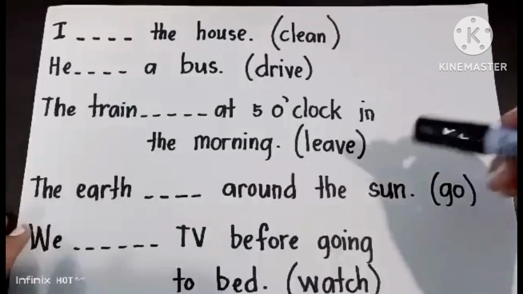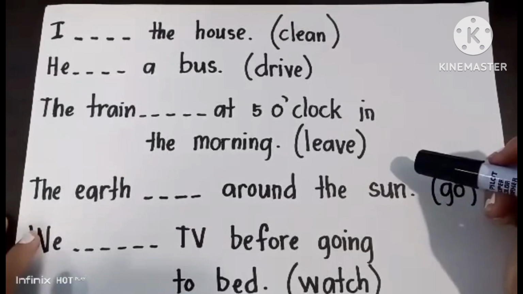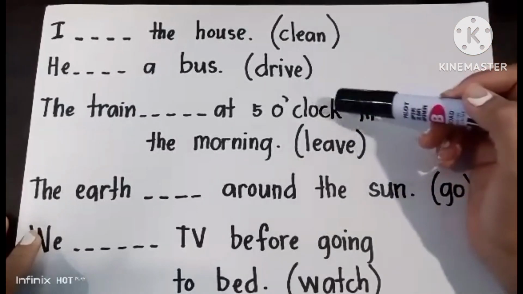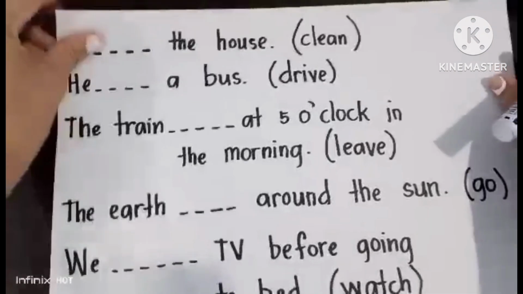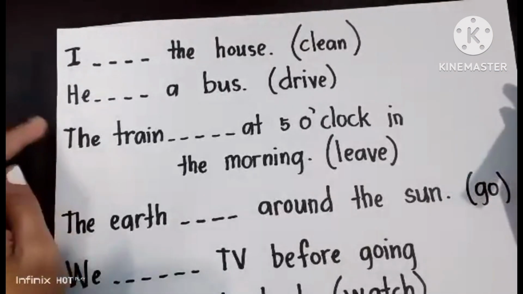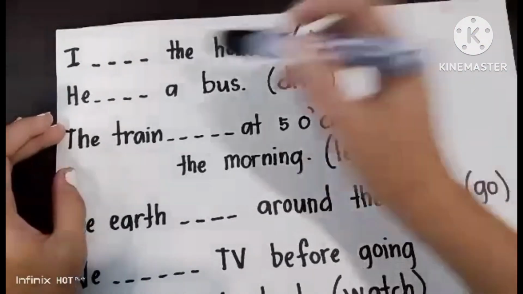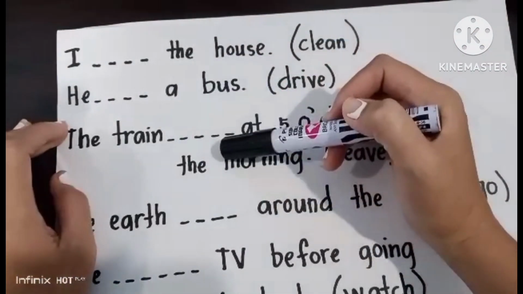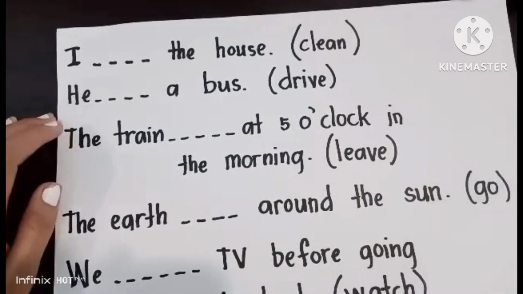Okay? Now, let's have a practice about the correct use of the simple present tense. Use the words that are in the parentheses correctly. Okay, it's very important to know first the subject and then know if it is a singular or plural. All right, so let's start the first sentence.